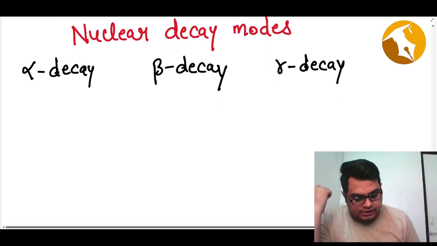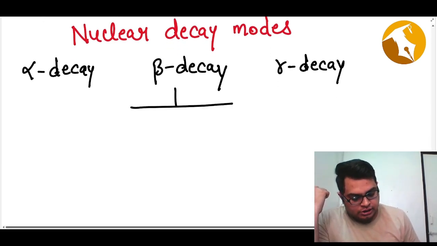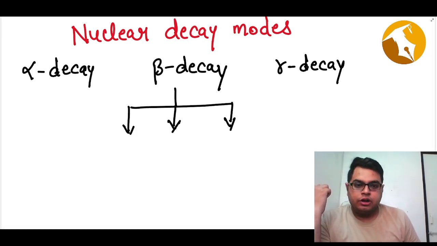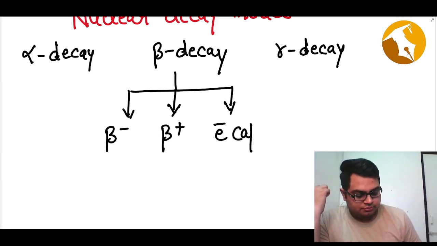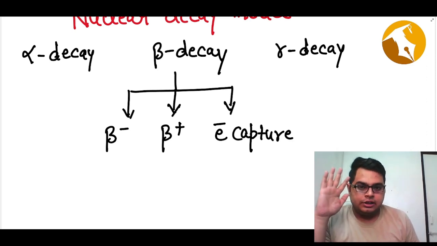Beta decay is also characterized into three subcategories: beta negative decay, beta positive decay, and electron capture. We will study all these three very nicely.